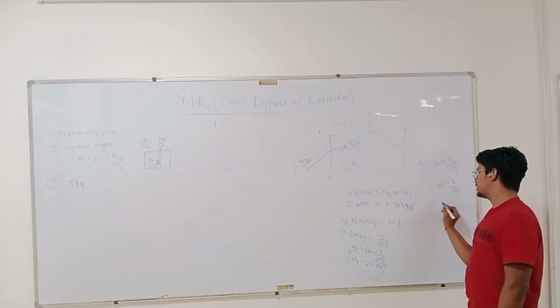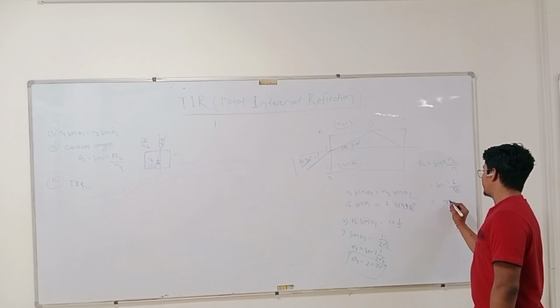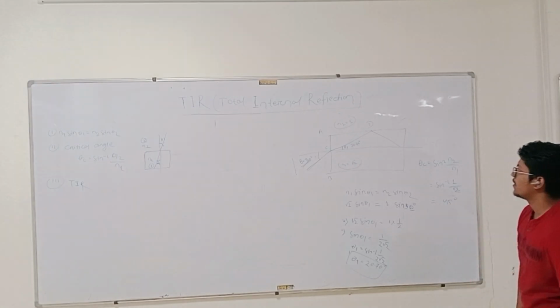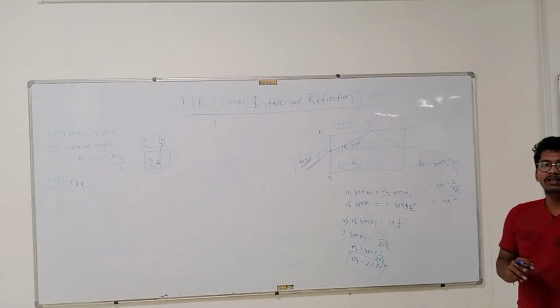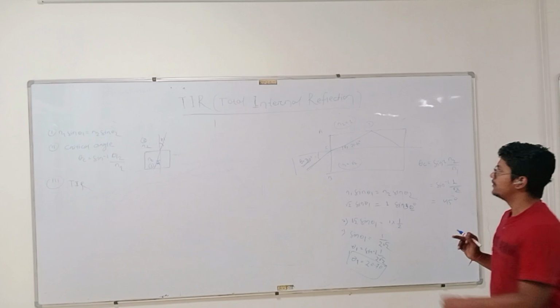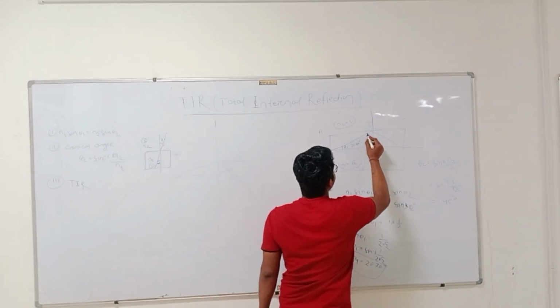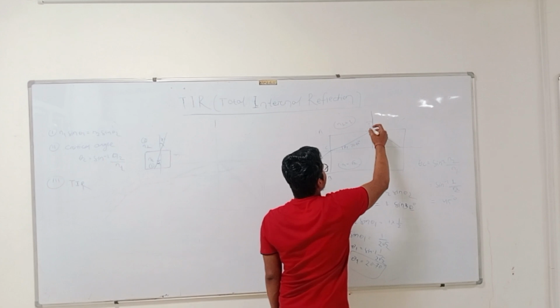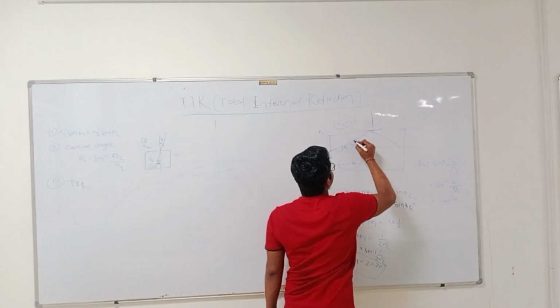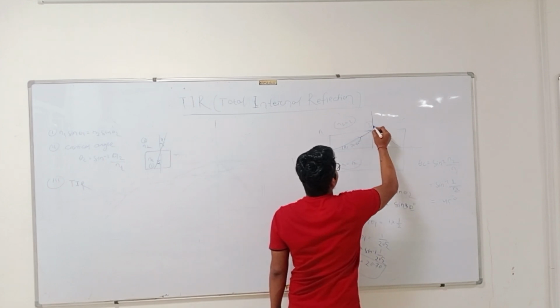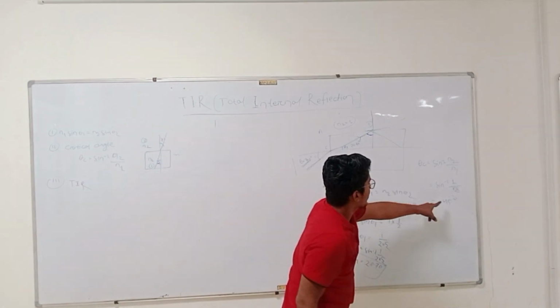Its value is 45 degree. Because there is a difference in the medium and light is falling on this surface, this is the normal, so this angle should be greater than 45 degree.